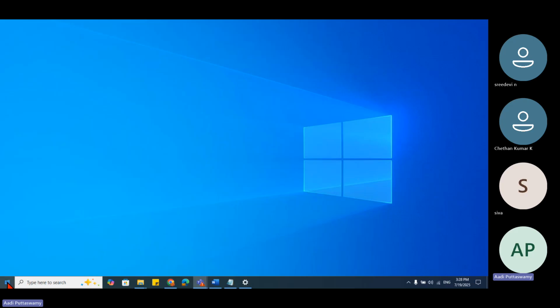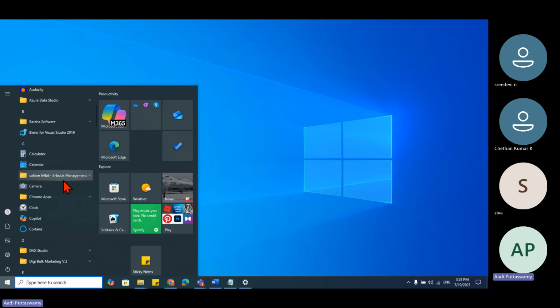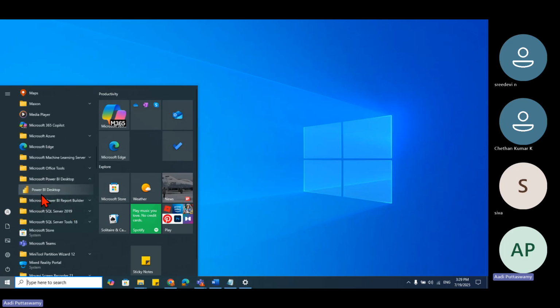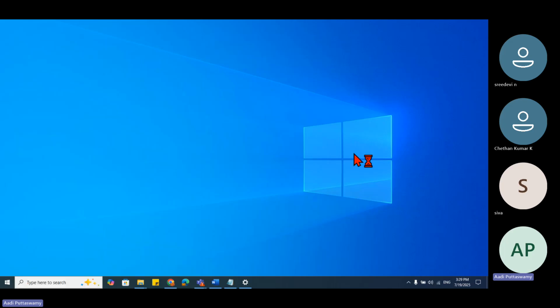So I'll go here and try to open Microsoft Power BI. See, I have this desktop. Can you see this? I installed this 15 days back, so it's the latest version. If you have not installed it, or you installed it 6 or 7 months back, install it again. No worries, it's free. Make sure that you have the latest version. Let me click on this.